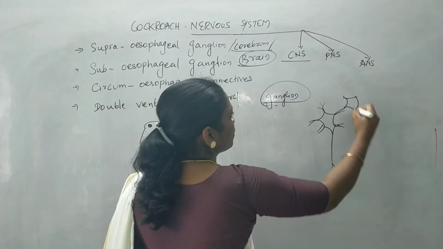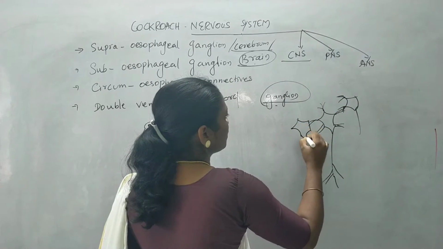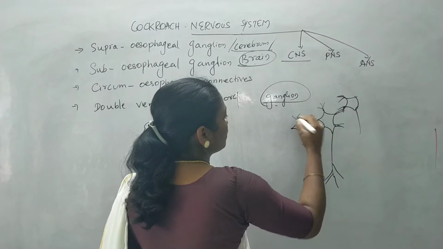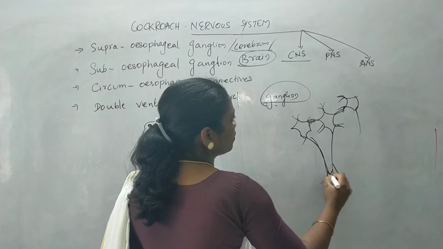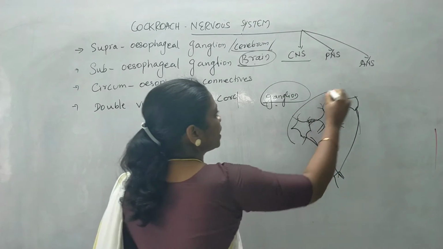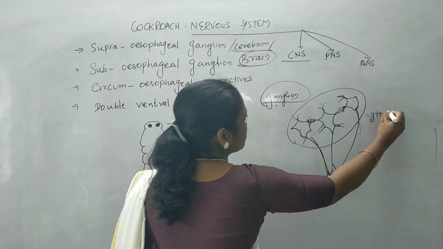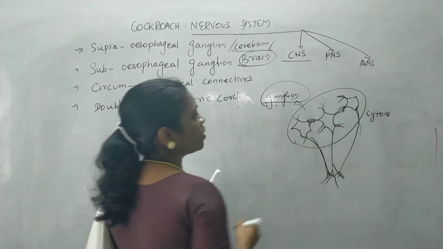Imagine a group of neurons are interconnected. This particular region where they have the cyton, these cytons together are known as ganglion.